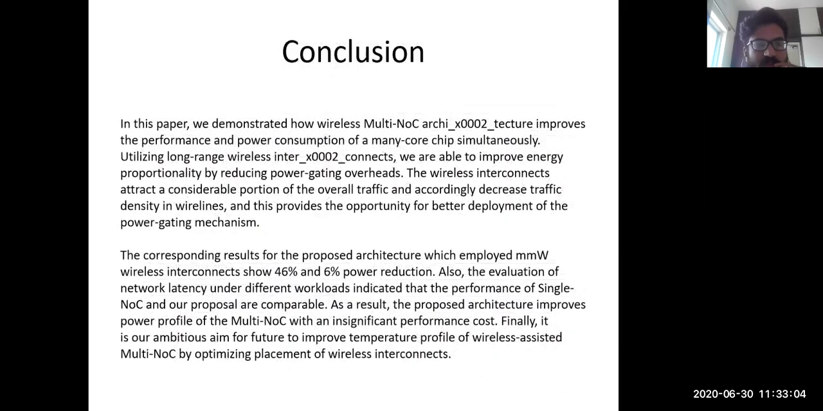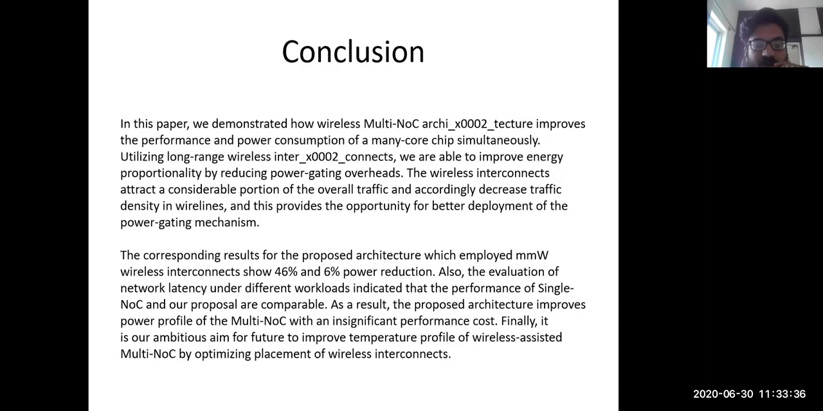So the conclusion is, in this paper we have demonstrated how a wireless multiple NoC architecture improves the performance and power consumption of many core chips simultaneously. From this we are able to improve the energy proportionality by reducing the power gating overhead. The wireless interconnects attract a considerable portion of overall traffic and accordingly decrease the traffic density in wire lengths. From this, it can be seen that it shows 46% and 6% power reduction.